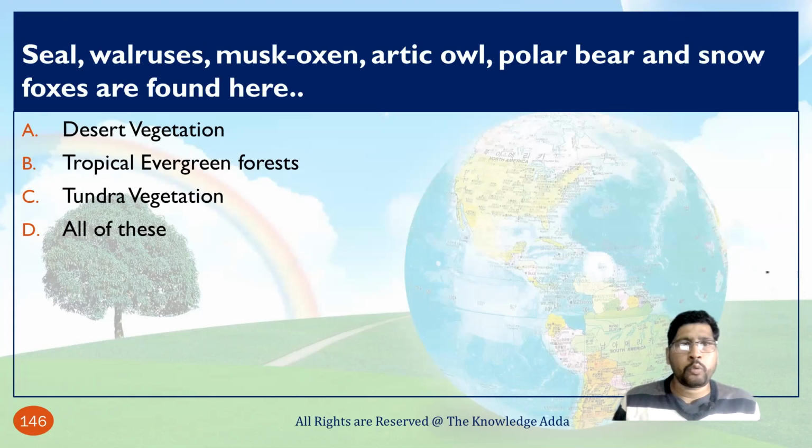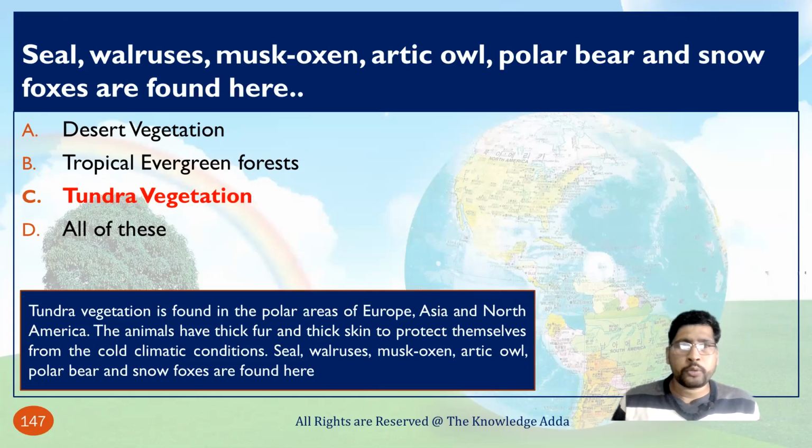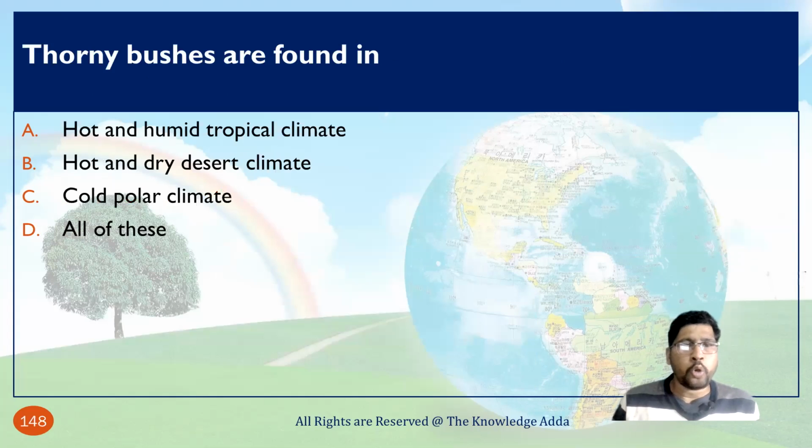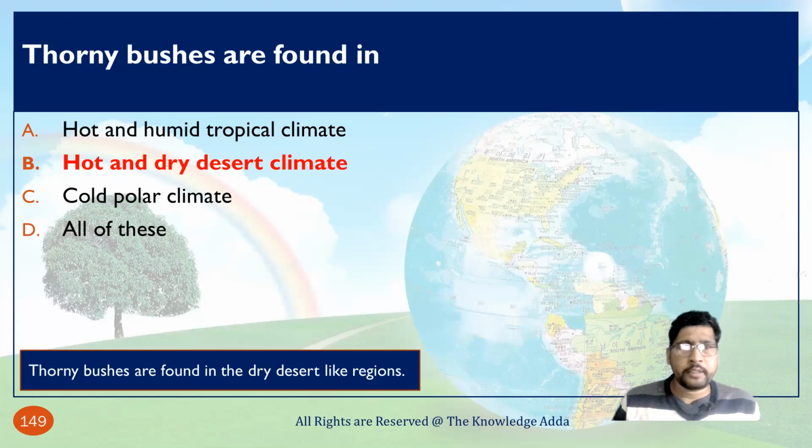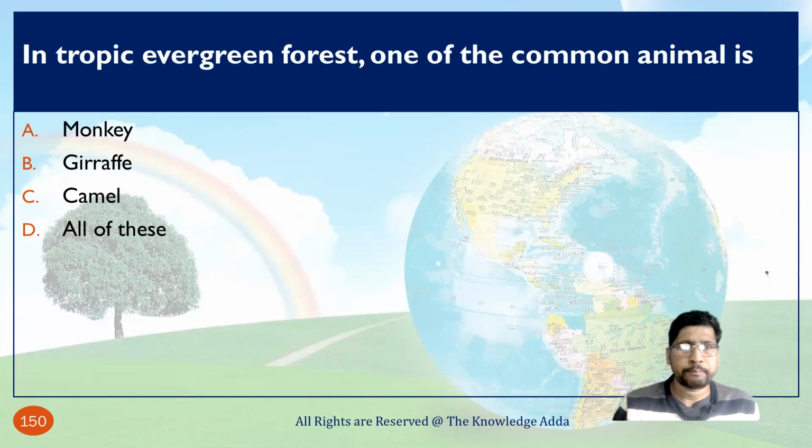Seal, walruses, musk oxen, Arctic owl, polar bear, and snow foxes are found in tundra vegetation. Thorny bushes are found in, so basically thorny bushes are found in hot and dry desert climate.